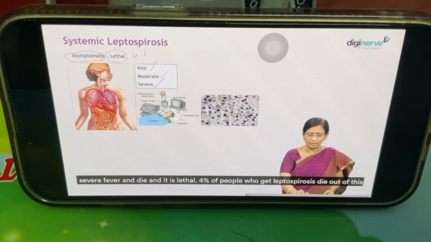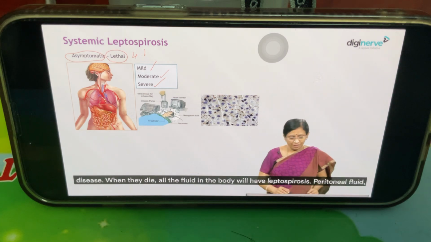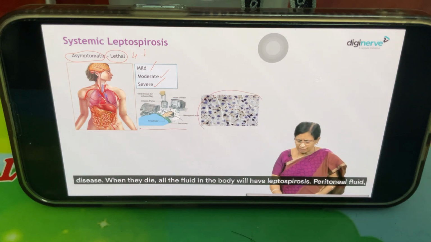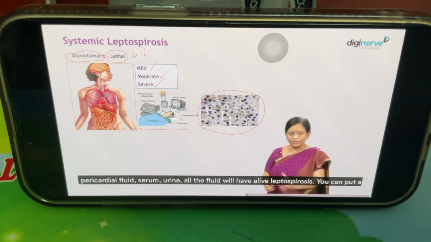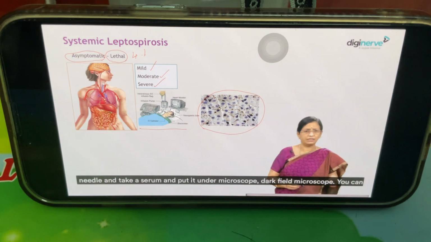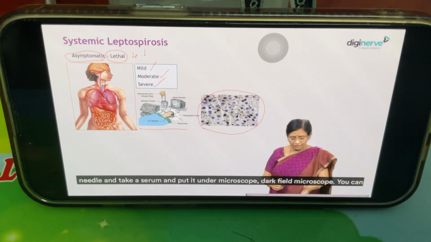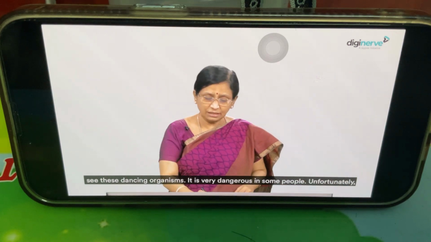Four percent of people who get leptospirosis die of this disease. When they die, all the fluid in the body will have leptospires. Peritoneal fluid, pericardial fluid, serum, urine, all the fluid will have live leptospires. You can put a needle and take serum and put it under a dark field microscope, and you can see these dancing organisms. It is very dangerous in some people.